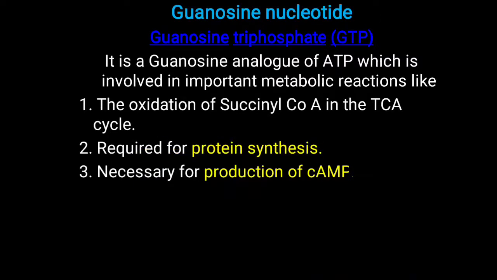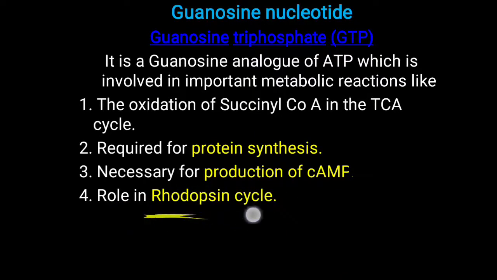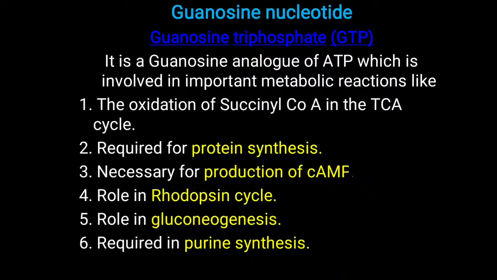Further, for the production of cyclic AMP. When ATP is converted into cyclic AMP, for that conversion also GTP is needed. It also has a role in the rhodopsin cycle, the Wald visual cycle, which you already know from vitamin A. For the activity of vitamin A, GTP is hydrolyzed, providing energy for the further activation of the rhodopsin cycle. Further, GTP is required for gluconeogenesis and in purine synthesis. So these are all the important functions of GTP, guanosine triphosphate.